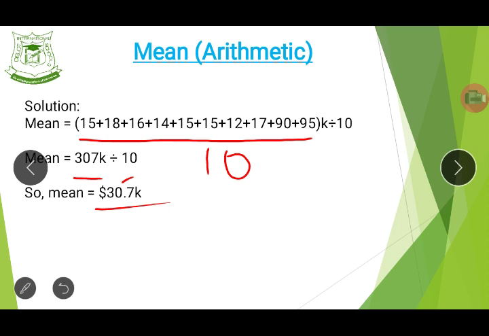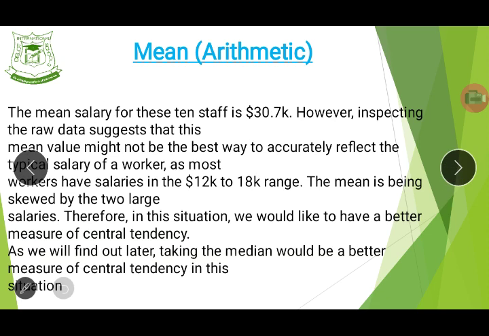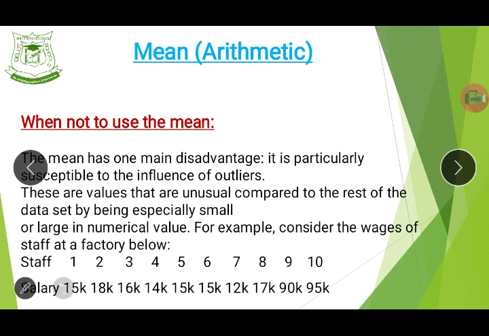Now look at what you need to notice about this. This is an example of how to use the mean, right? The mean salary of these 10 staff is 30.7 thousand dollars.